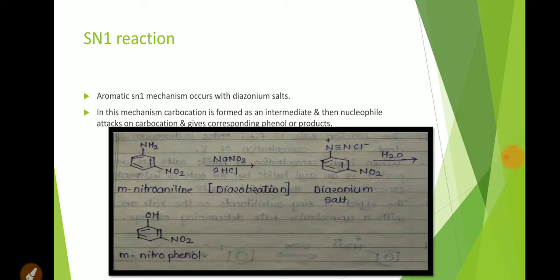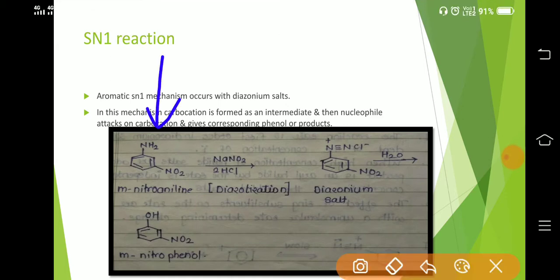It removes these two protons and will lead to the generation of a water molecule along with NaCl, and here is the diazonium salt, formed by the diazotization process. Then reaction with nucleophiles such as water leads to the generation of metanitrophenol as a product. Basically, phenols are obtained by this type of reaction.